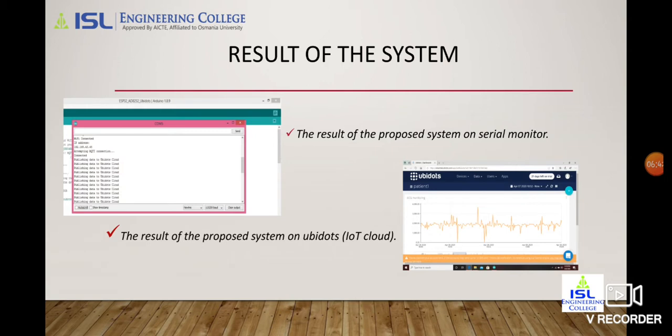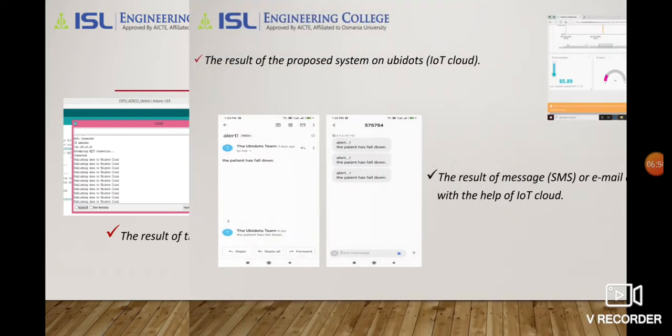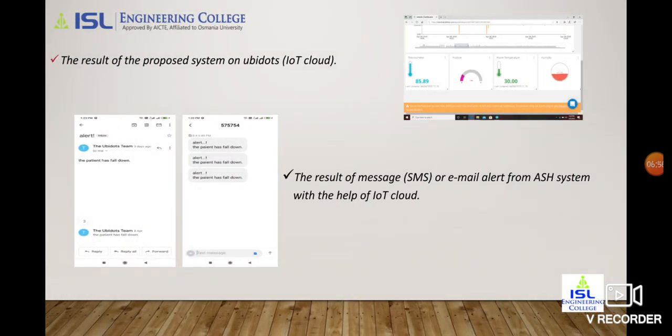The result of the system. The result of the proposed system on a serial monitor is shown at the left side. The result of the proposed system on the Ubidots IoT cloud is shown for the pulse rate. The result on the Ubidots IoT cloud is also shown for other parameters like body temperature, blood pressure, etc. The result of message, SMS or email alert from the ASH system with the help of the IoT cloud.